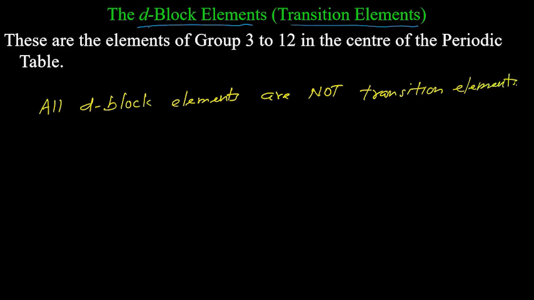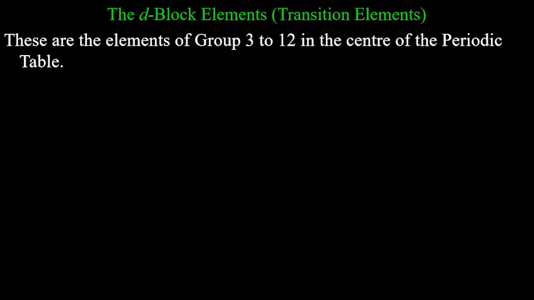And there is a reason. The reason is what I said, that there are other definitions also which we use to explain the transition definition. These are from group 3 to 12.